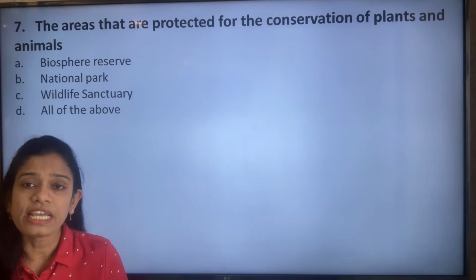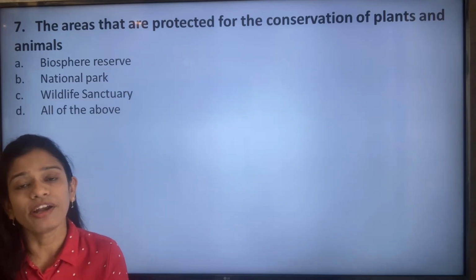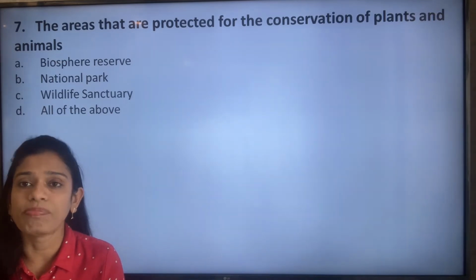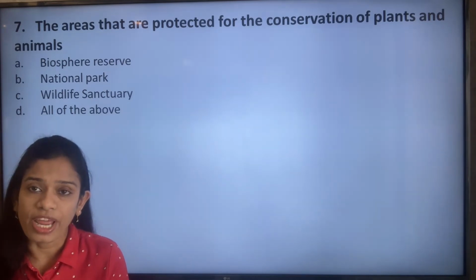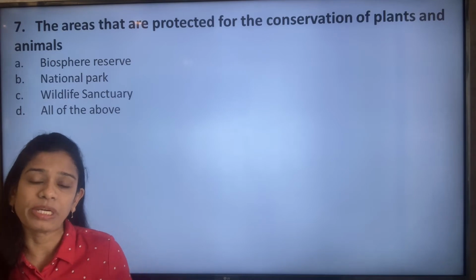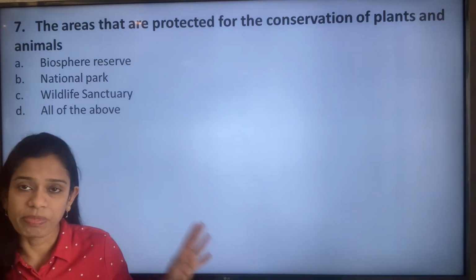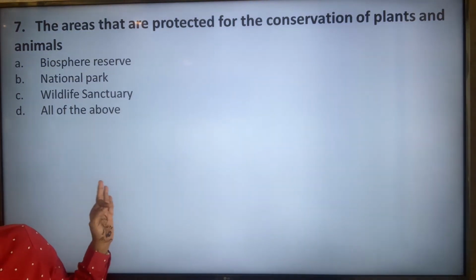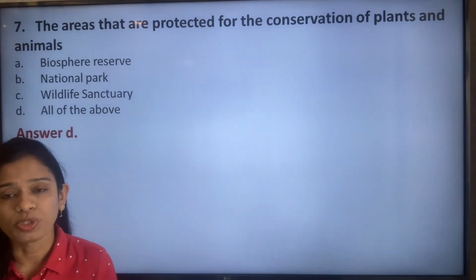All of these reserves which have been named are used for the protection of not only the wild animals but also the plants which are endangered or very rare, or even to maintain the biodiversity, the ecosystem of a particular place. They all maintain the flora and the fauna of that particular place. So it is biosphere reserve, national park, wildlife sanctuary, all of them. So the correct answer is option D.